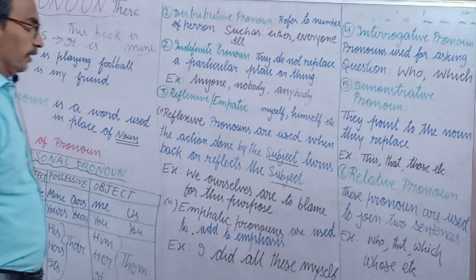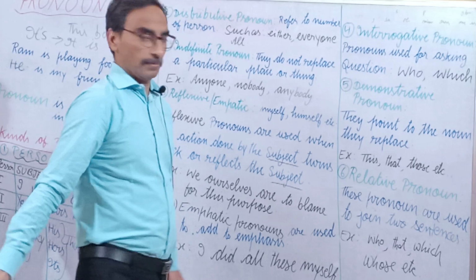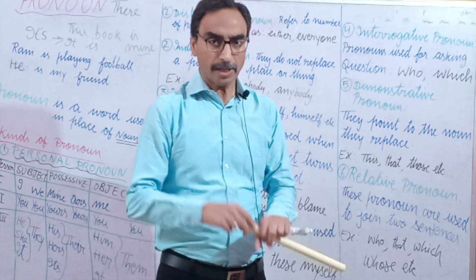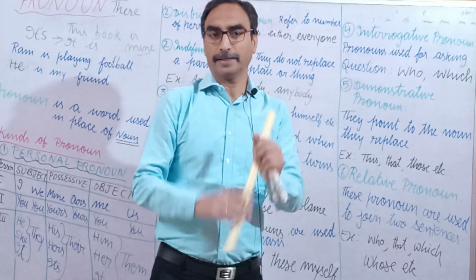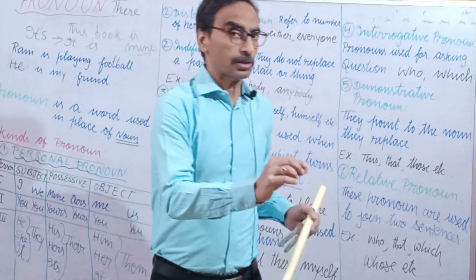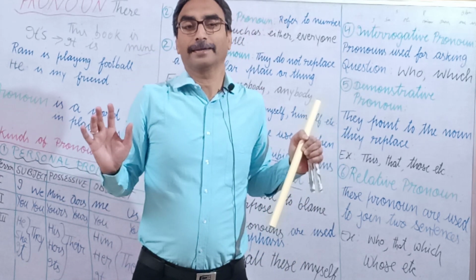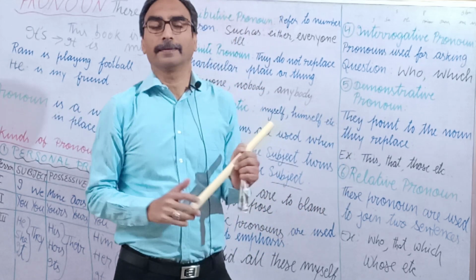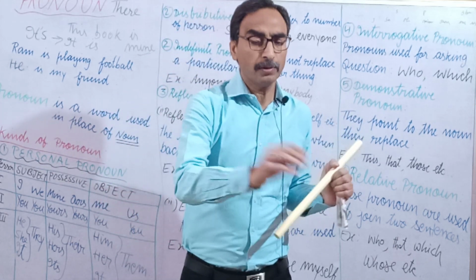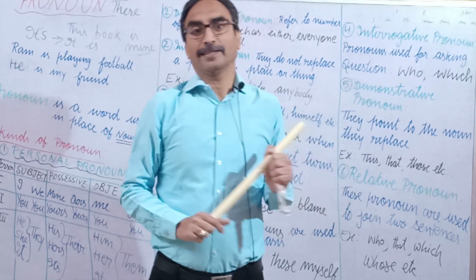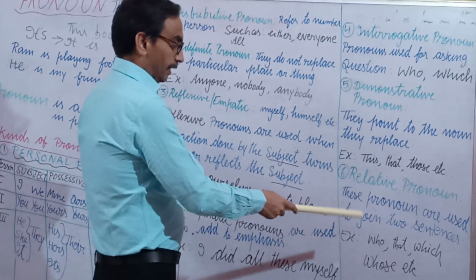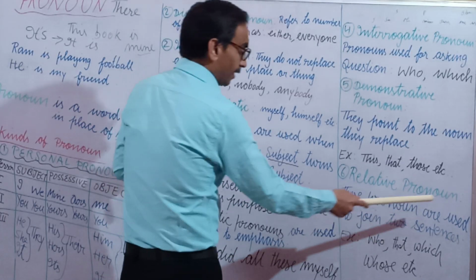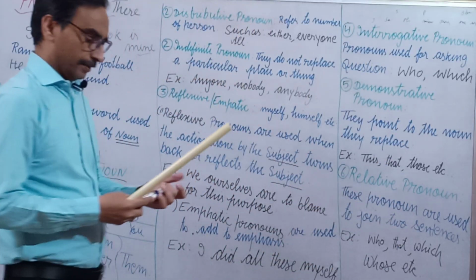Then there comes relative pronoun. Relative pronouns are used to combine two sentences, such as I saw a man who was blind. I saw a man whose purse was stolen. I saw a man whom police was chasing. So these are who, that, which, whose, etc.